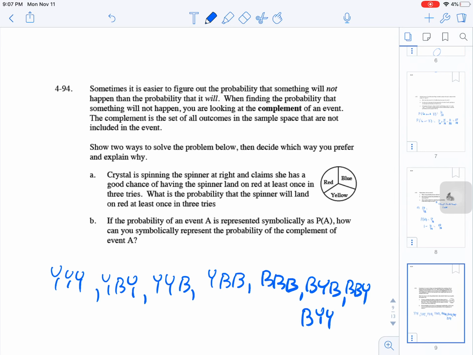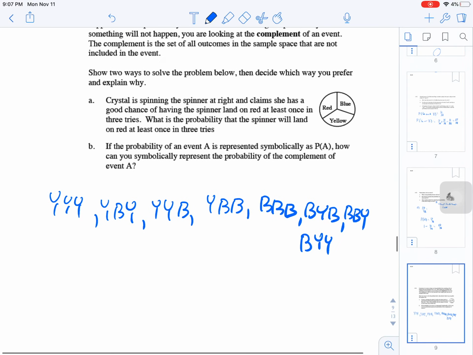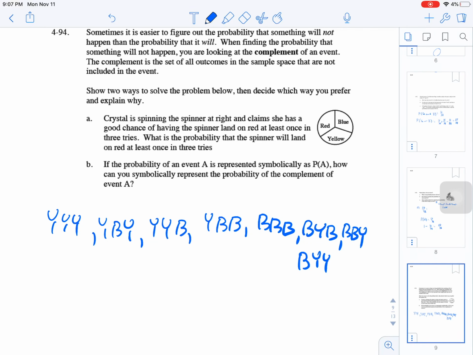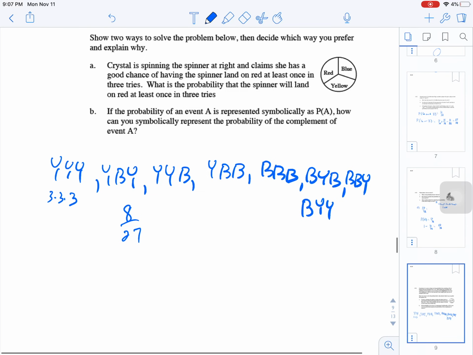So you get 1, 2, 3, 4, 5, 6, 7, 8. Okay, so there's 8 arrangements out of 27, right? Because 3 times 3 times 3. So the probability that you lose is 8 out of 27. So then the probability that we win is that complement.